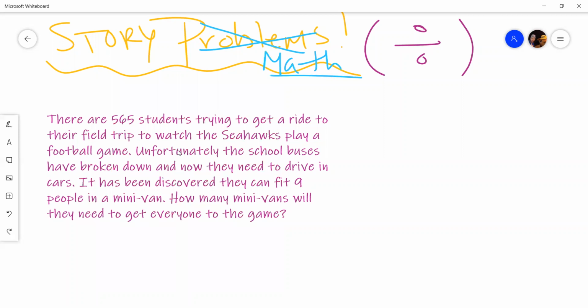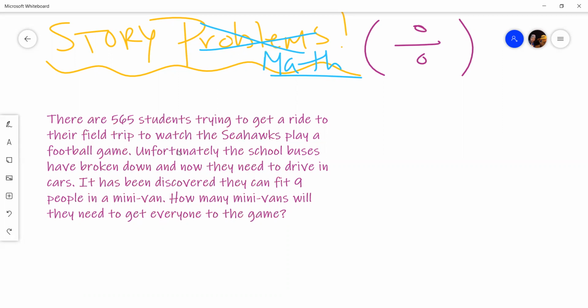It says that there are 565 students trying to get a ride to their field trip to watch the Seahawks play a football game. Unfortunately, the school buses have broken down and now they need to drive in cars. Okay, we got a challenge here. Story challenge. Anyway, it has been discovered that they can fit 9 people in a minivan. So, how many minivans will they need to get everyone to the game?